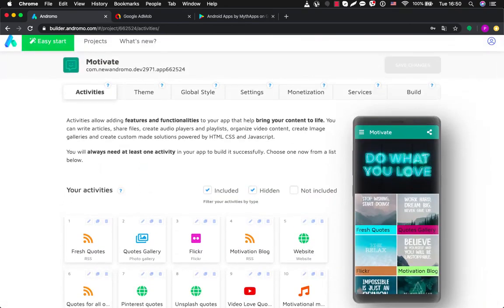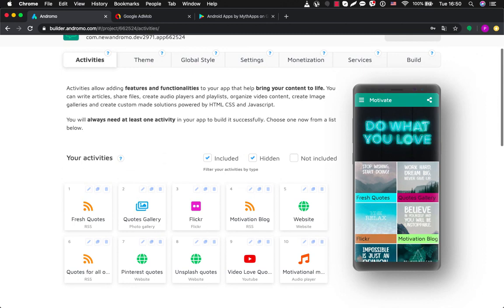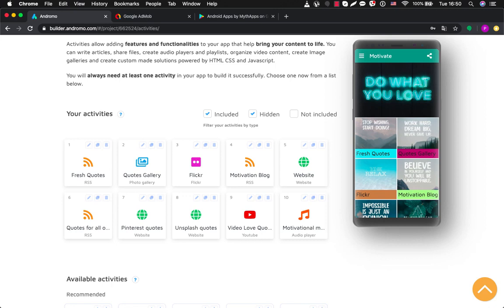So basically, in order to create a cool app, you will need these 2 sections: activities and themes. So activities are the interior of your application. Basically, they are parts which your application consists of. You can choose any activity you need for your application. Here we have already set activities for this template.